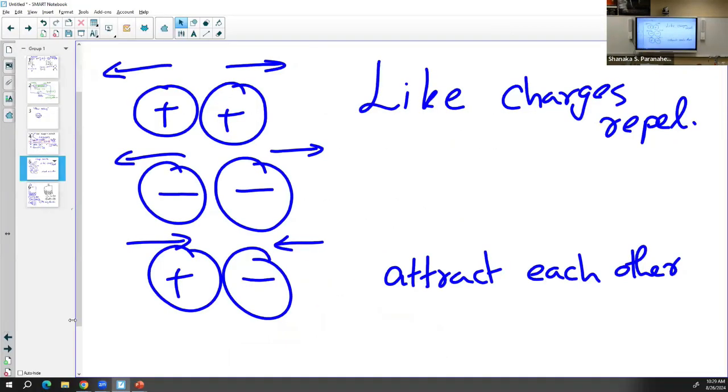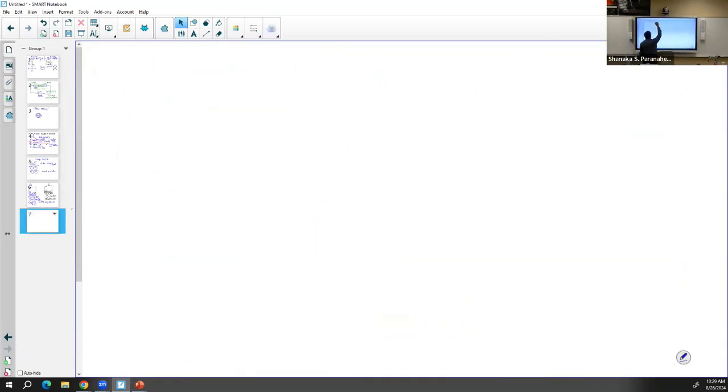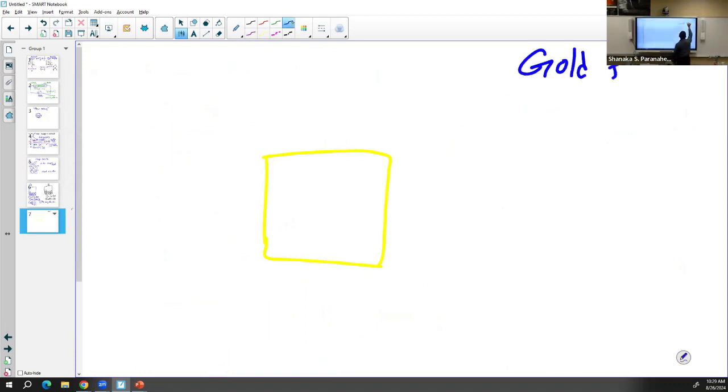So now we are going to talk about Ernest Rutherford's gold foil experiment. So he used thin gold foil in his experiment. So that's why it's called the gold foil experiment. Okay, so the reason we use gold is it's highly malleable.